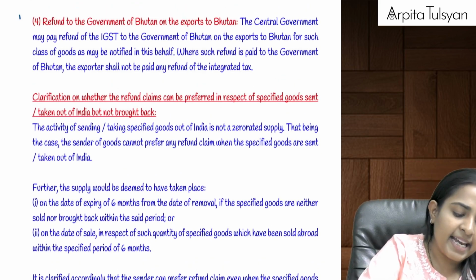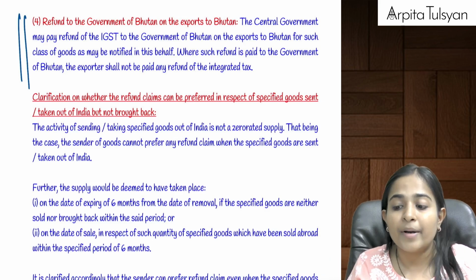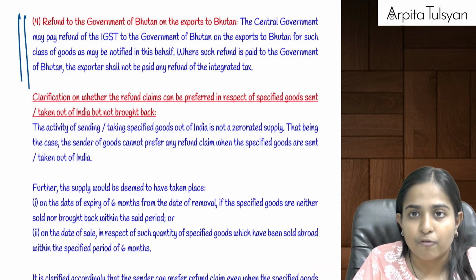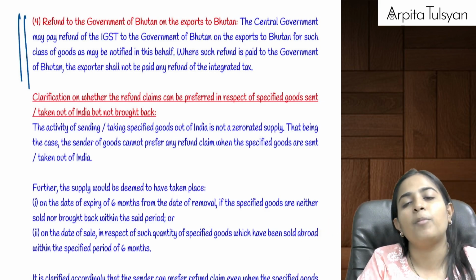Okay. Then in some cases, whenever you are exporting some goods to the government of Bhutan, at that time we collect the taxes from the government of Bhutan. Normally it is not allowed, but in some specified cases we collect the taxes from the government of Bhutan.